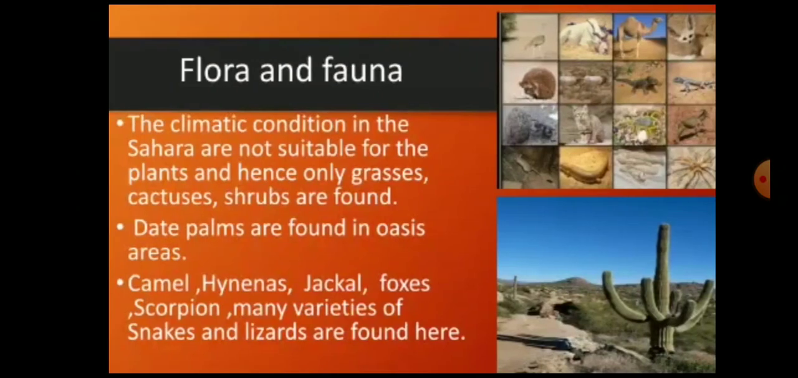Flora and fauna of Sahara. The climate conditions in the Sahara are not suitable for the plants and hence only grasses, cactus, shrubs are found. Date palms are also found in oasis region. Camel, hyenas, jackal, foxes, scorpion and many variety of snakes and lizards are also found here.